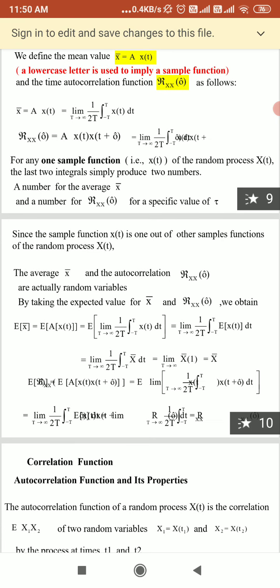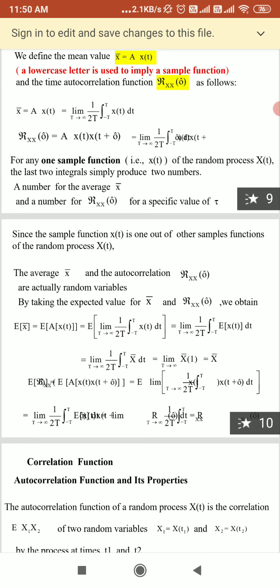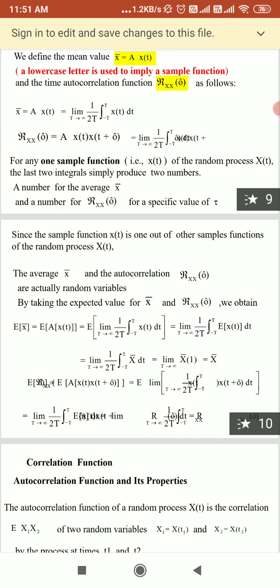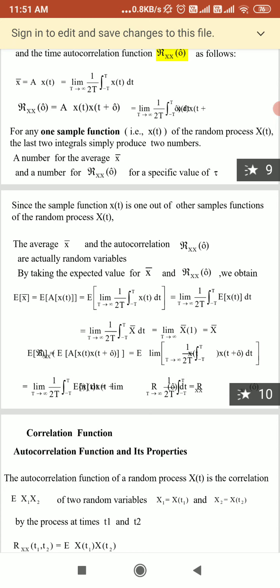One important note: for a random process to be ergodic, it has to be wide sense stationary, but the converse is not necessarily true. If a process is known to be ergodic, then we need to find the ensemble average of one sample function only. There is no need to find the ensemble average for all functions. You can solve for one function.